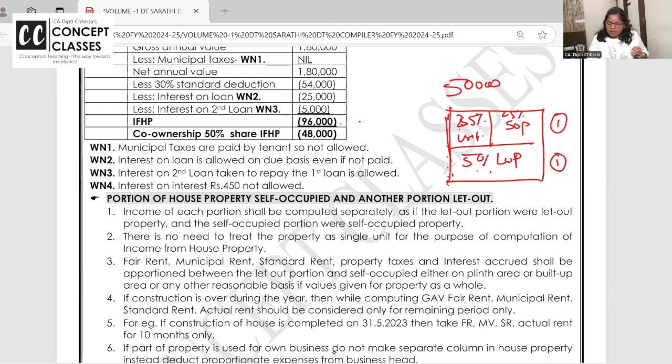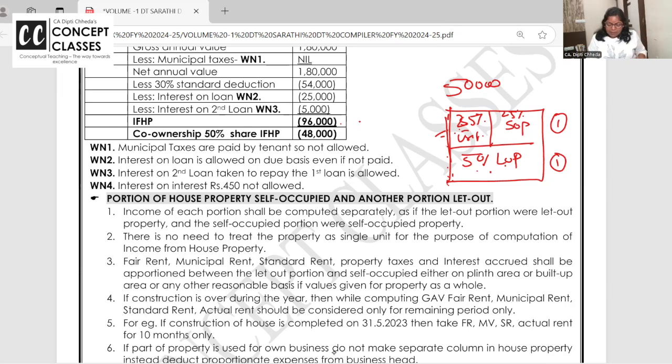Now coming to the unit which is used for business. See, for let out and self-occupied, only three deductions are allowed: municipal tax on payment basis, 30% standard deduction, and interest on loan. Fine? If self-occupied, it is up to 2 lakh, and if let out, the total interest on loan is allowed.